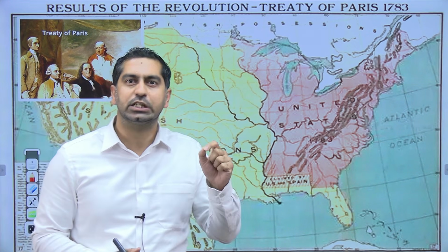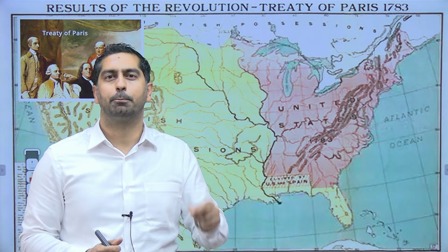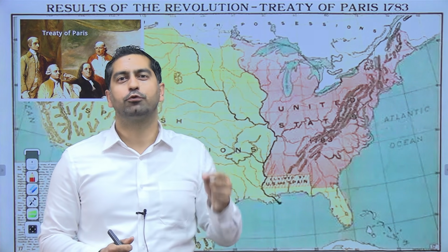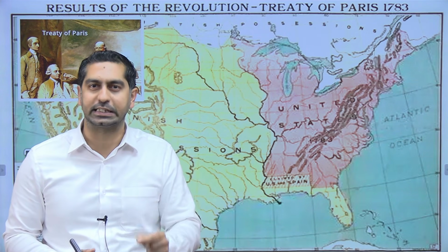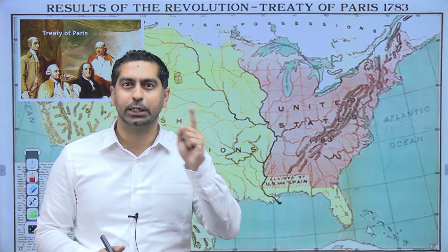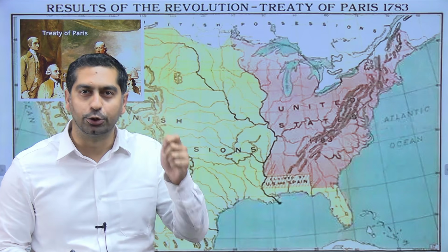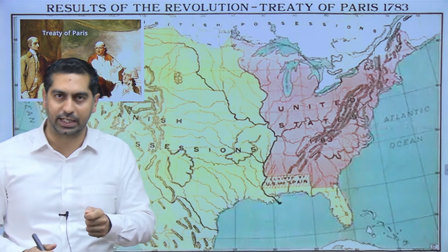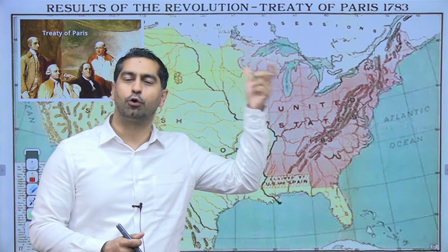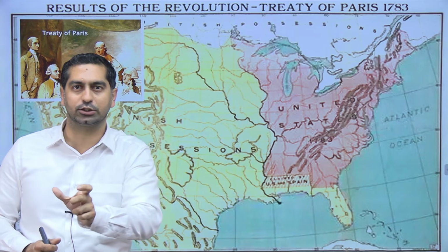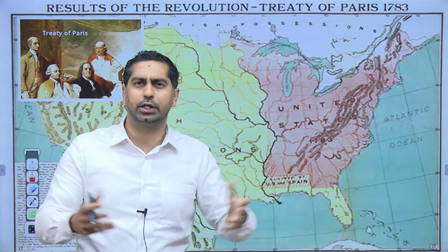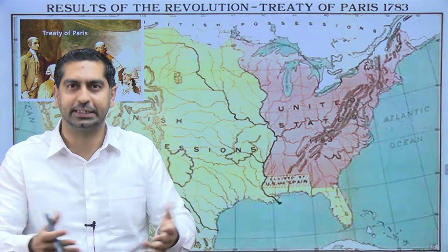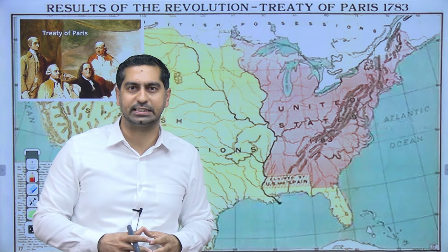By this Treaty of Paris, Britain was forced to accept the independence of the United States of America. The treaty was signed between the United States of America and Britain, and it was brokered by France. Hence, the treaty was signed in Paris.